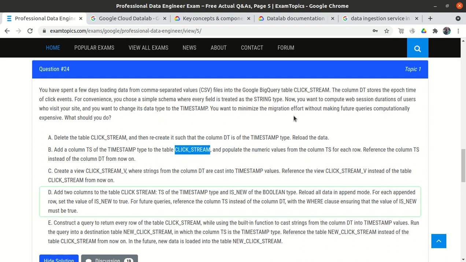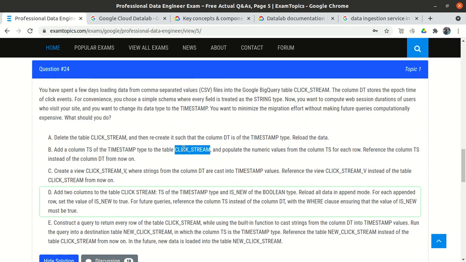Second option is add a column TS of the timestamp type to the table clickstream. Okay, let's suppose we have 4 columns, and we will create one more column, TS. And populate the numeric data to the column TS for each row. Reference the column TS instead of the column DT from now on. So we create one more column TS, but this time with the timestamp data type.